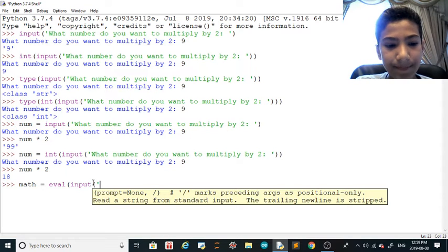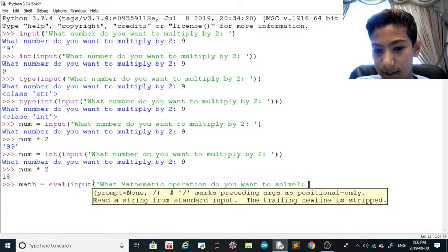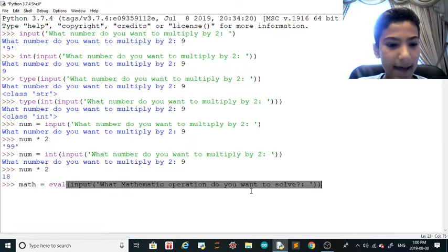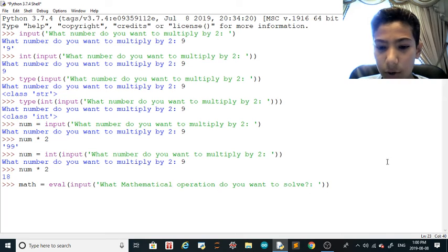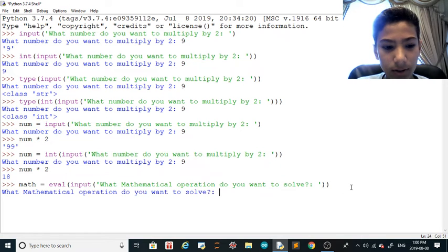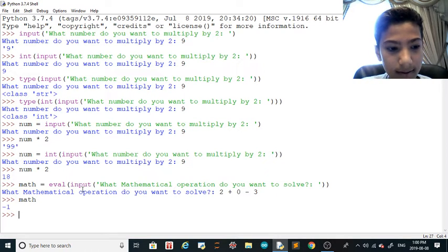So eval input, and I'm going to put: what mathematical operation do you want to solve? All right, and then put this here like this. Put a space. What mathematical operation do you want to solve or resolve? Or solve is fine. So 2 plus 0 minus 3, and then math minus 1.